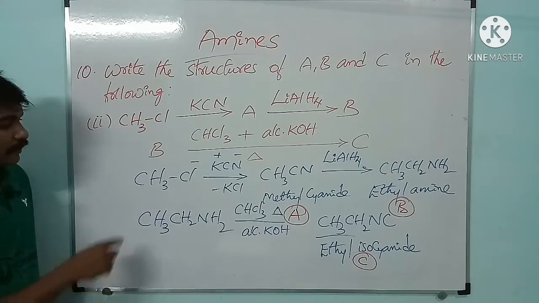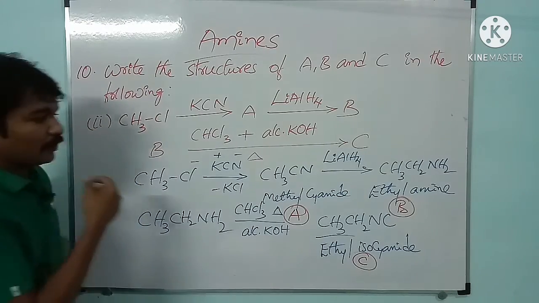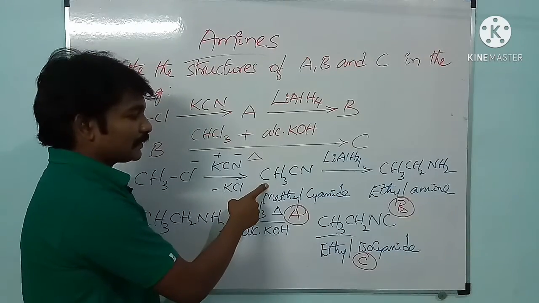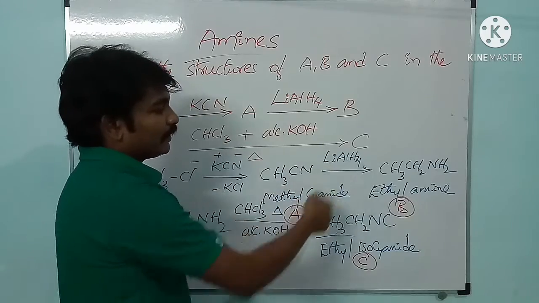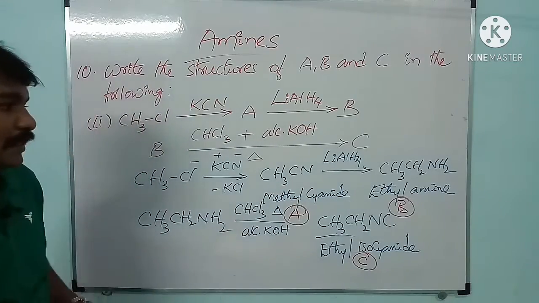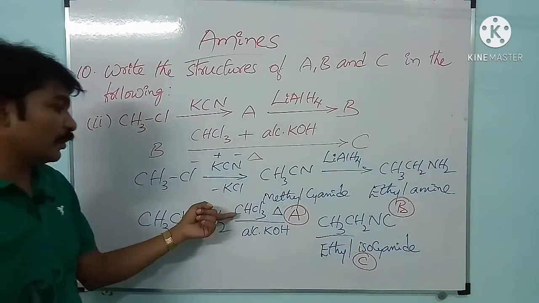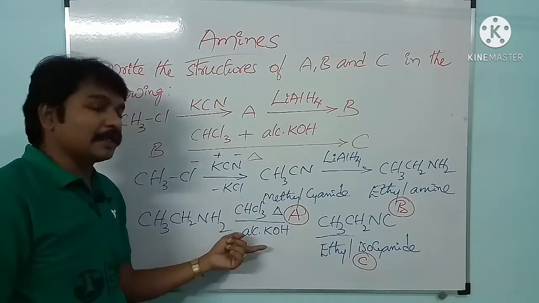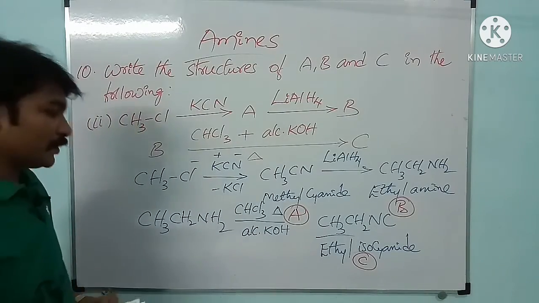Once again check it. When methyl chloride is treated with potassium cyanide, we will get methyl cyanide. Methyl cyanide is A here, and methyl cyanide on treating with lithium aluminum hydride, we will get ethylamine. Ethylamine on treating with chloroform in presence of alcoholic potassium hydroxide, on heating we will get ethyl isocyanide.